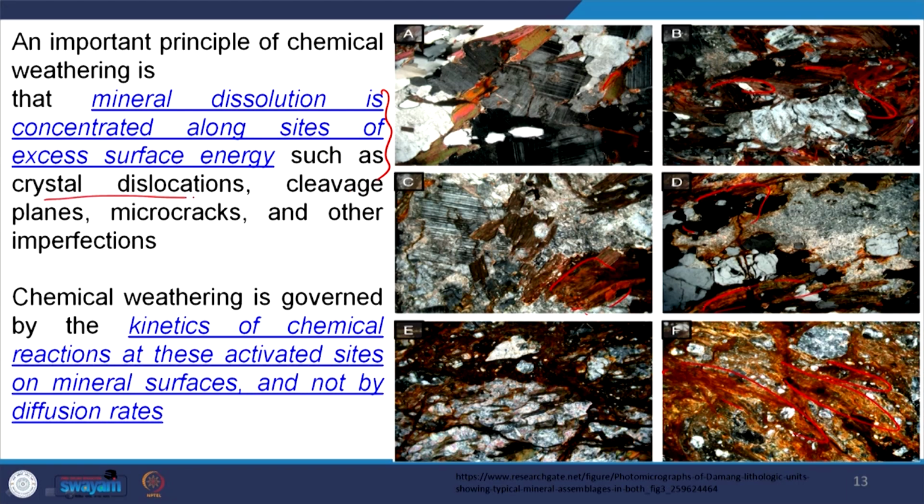Generally the crystal dislocations, cleavage planes, micro cracks and other imperfections. During crystallization we have crystal imperfections, like crystal dislocations and cleavage, and some micro cracks are developed later also. Those are the sites for energy storage; maximum surface energy is stored there. So those are the sites for fast alteration.